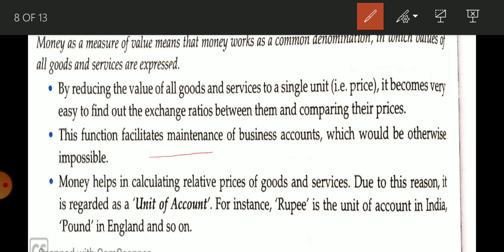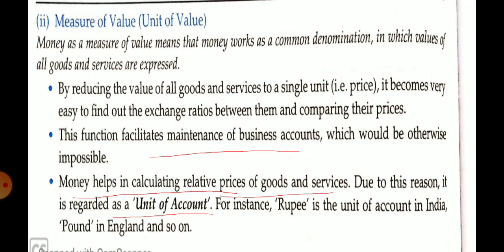This facilitates maintaining business accounts, which is not possible in the barter system. And money helps in calculating relative price of goods and services. This is why it is also known as a unit of account. This second function, measure of value, is also known as unit of value and unit of account.